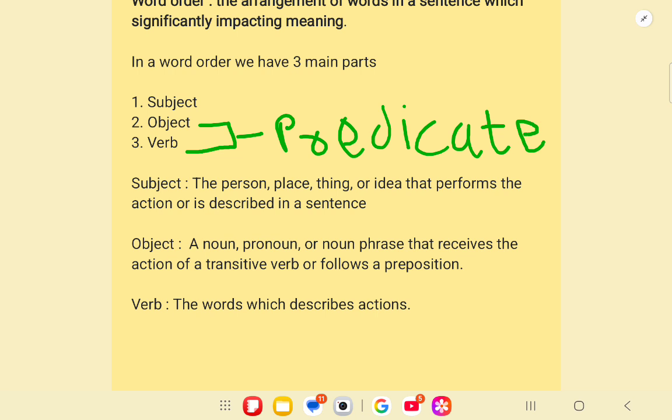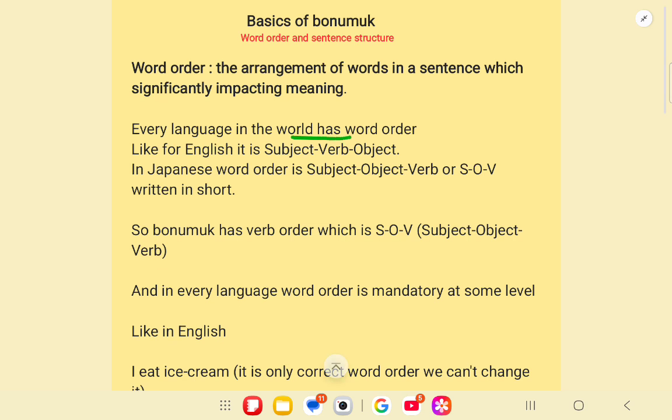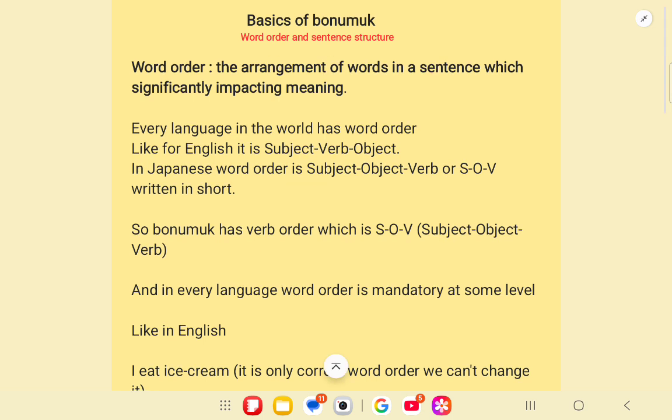Yes, every language in the world has a word order. So what is word order? There is some complex definition, but in short, it is the arrangement of subject, object, and verb. How we arrange them, let us see. In English, the word order is subject, verb, object. In some languages like Japanese, the word order is subject, object, verb. So in English the object comes at the end, but in Japanese, Turkish, Hindi the verb comes at the end.